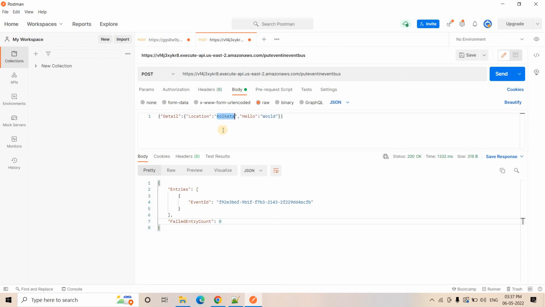Just to show you another example, if I give location as bird1 and then hello world, maybe I can give some more key-value pairs like cloud, and then here I can give AWS, GCP, like that. If I make a send request, now rule 1 will not be satisfied, so mail will not be sent to the earlier mail ID. Rather it will go to the other mail ID, which has rule-based filtering for bird1. I will make a send request, it is successful.